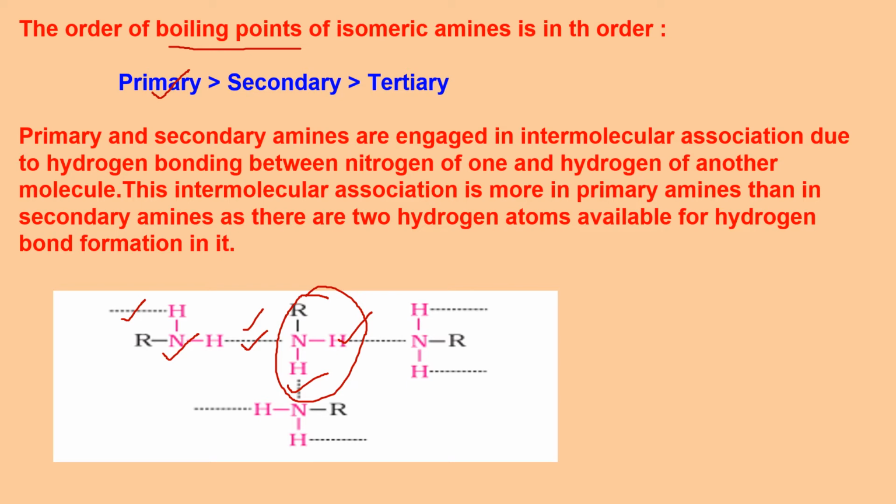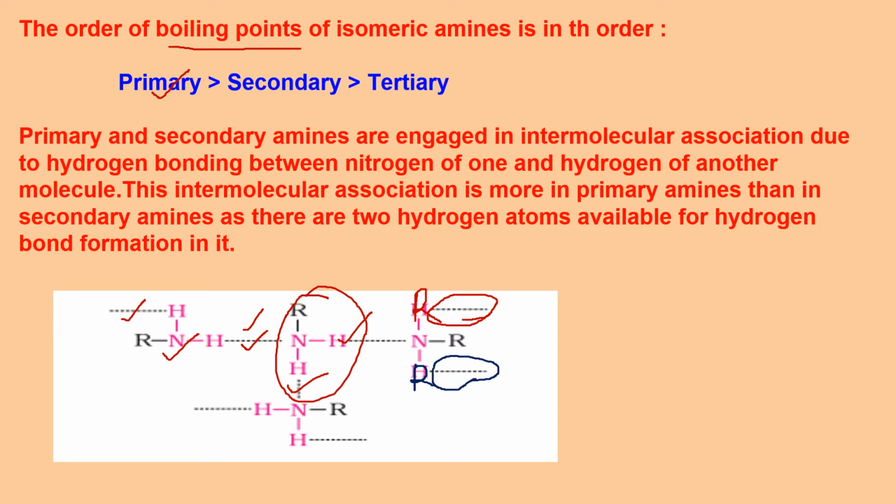But if I take a secondary amine, suppose I have two R groups. Now you can see that this H bond is not possible because now there is no hydrogen, it's R group. So the number of H bonds decrease. If I have one more R group here, if it becomes tertiary amine, then you can see that this hydrogen bond will also not be there.